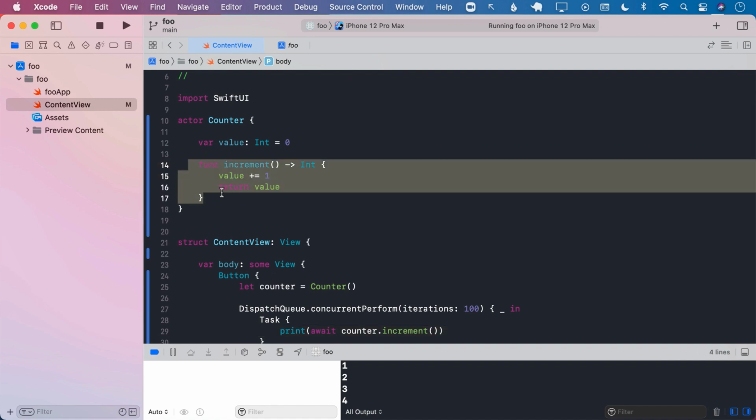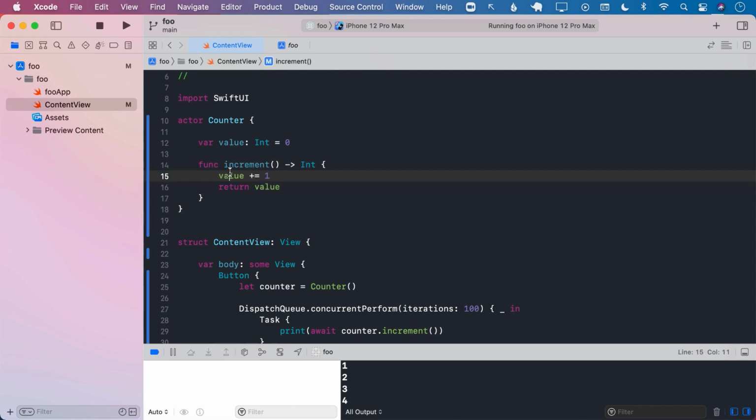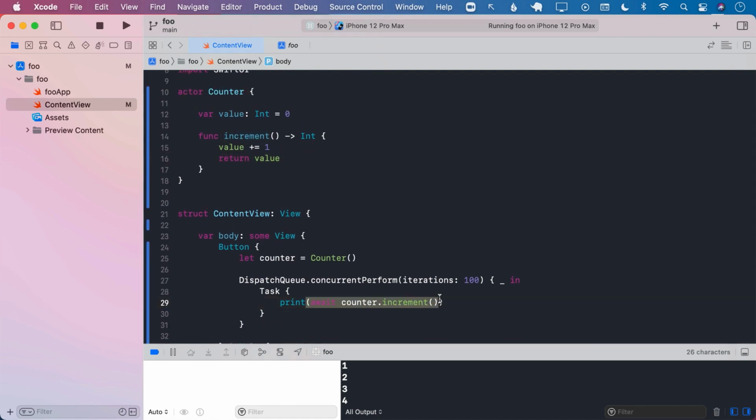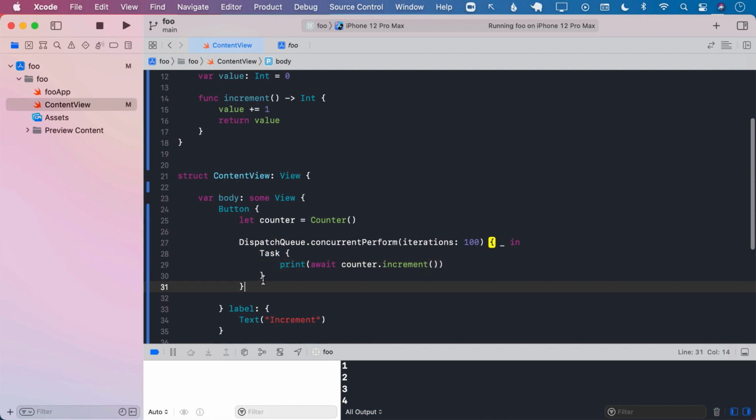So overall, the whole point of using actors is to have concurrent operations and no race conditions. Your increment function can be called from outside, which is changing a value of the actor counter, but in order to call that, you are awaiting it so that no two or three threads can jump into the increment function and update it. They will have to wait their turn, and only when one function is resumed from suspension, then the other thread can jump in and increment it. So that's the whole point of using actors in the Swift language.